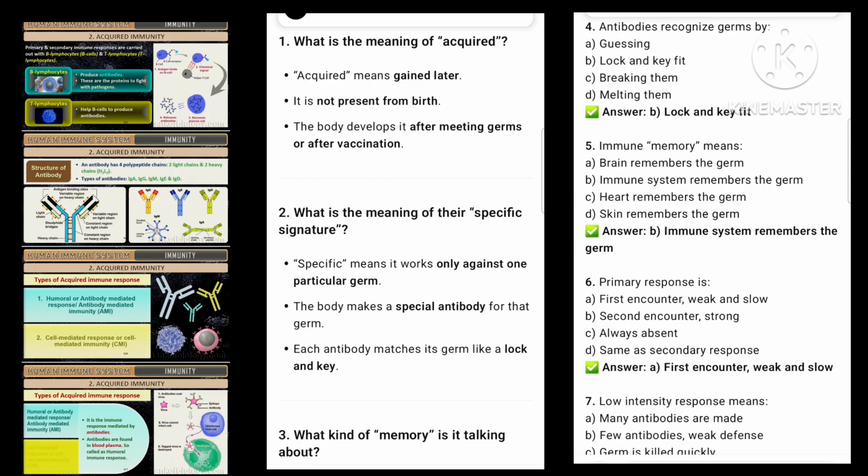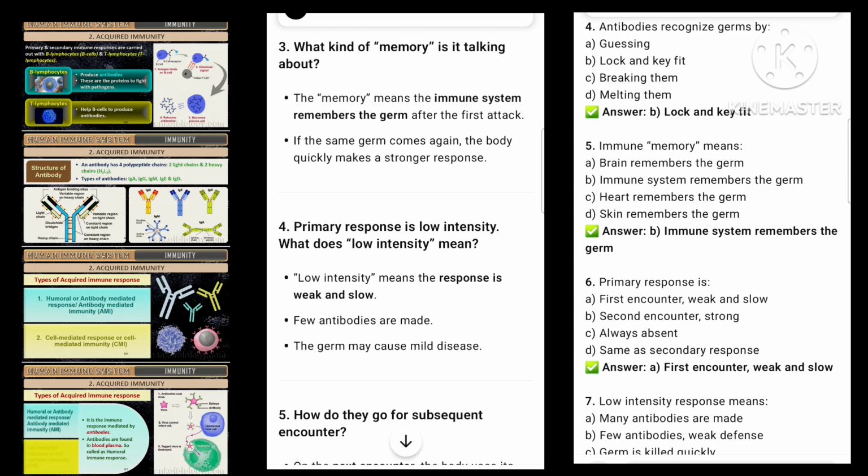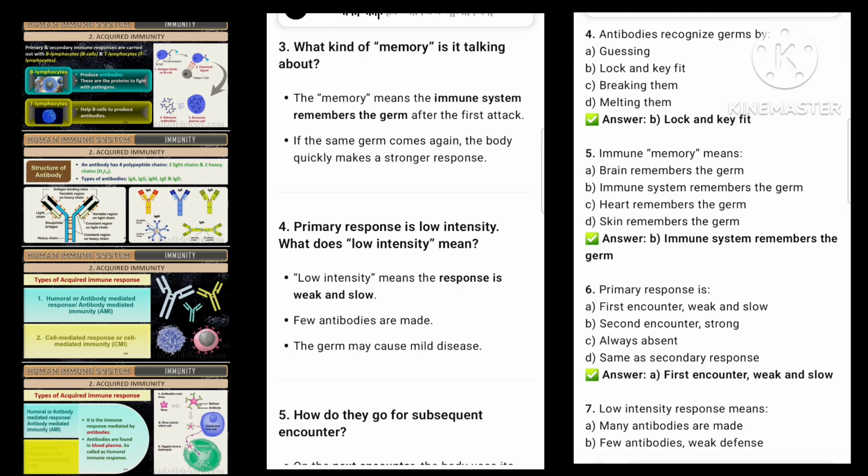3. What kind of memory is it talking about? The memory means the immune system remembers the germ after the first attack. If the same germ comes again, the body quickly makes a stronger response.